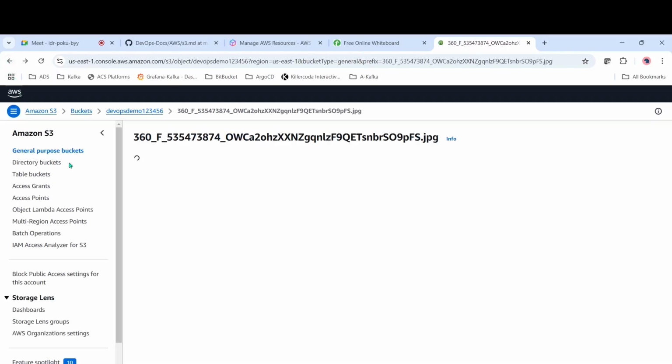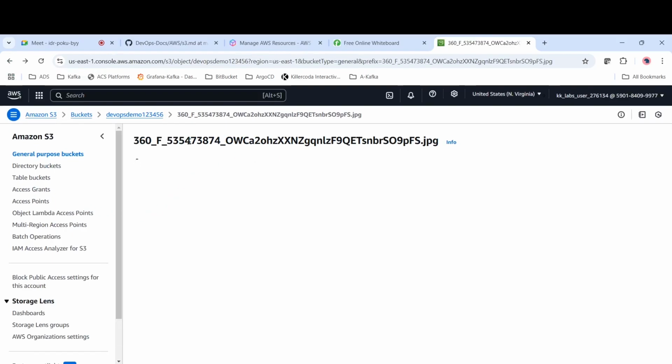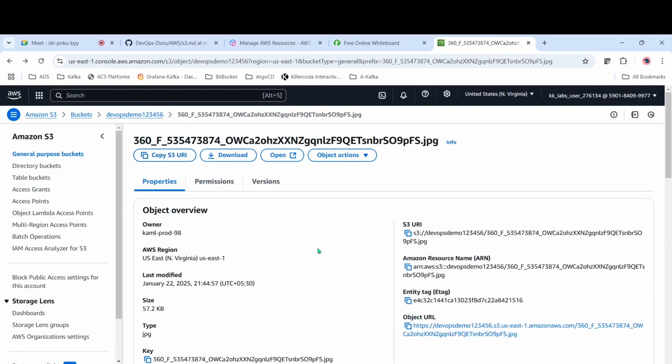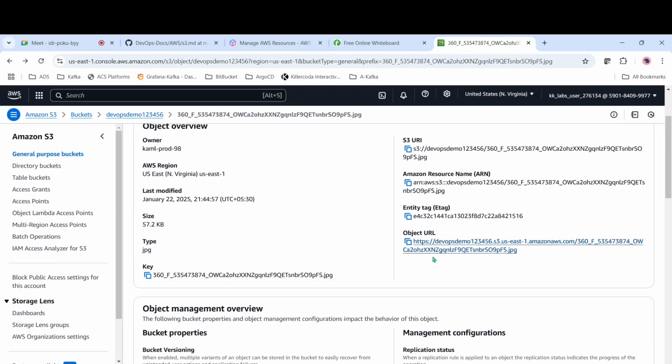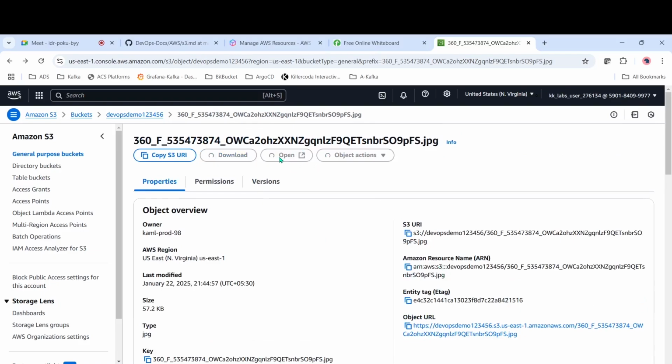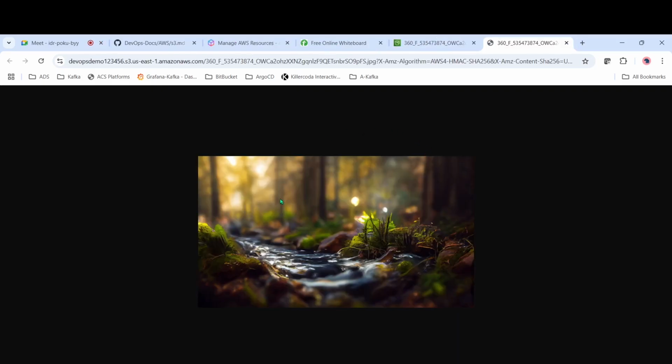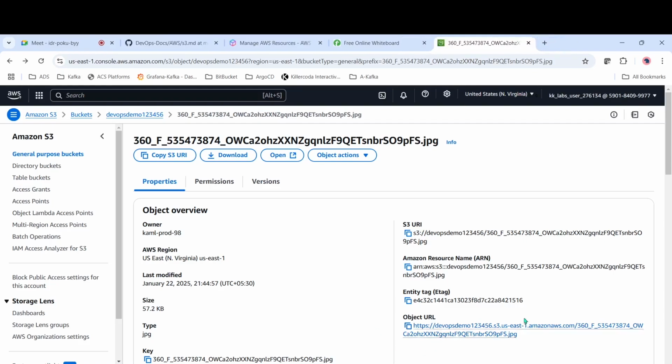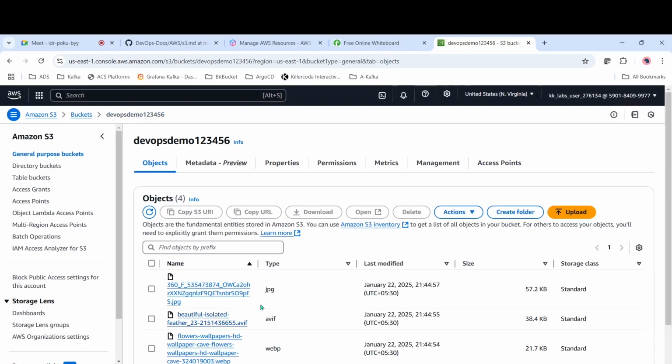If you come back, in case you want to open and see what the image is, you can just click on open. This is as the local user, so we are able to see the image. When you are logged in as the local user, the user who created it, you will be able to see it. But when you try to access it as a public user, you will not be able to access these things. So you can upload the files like this.